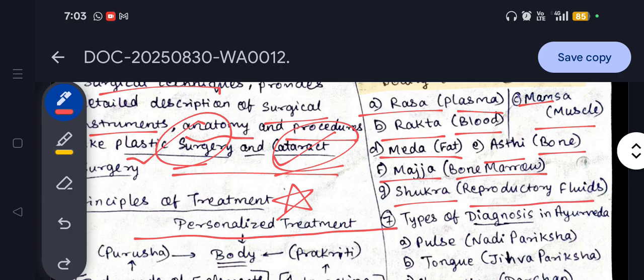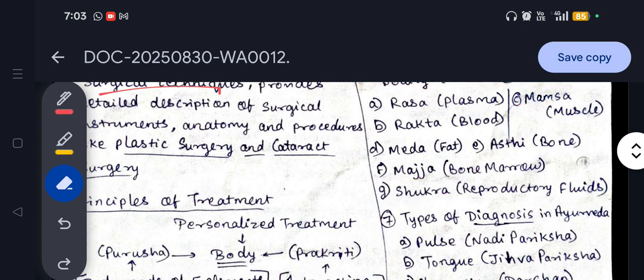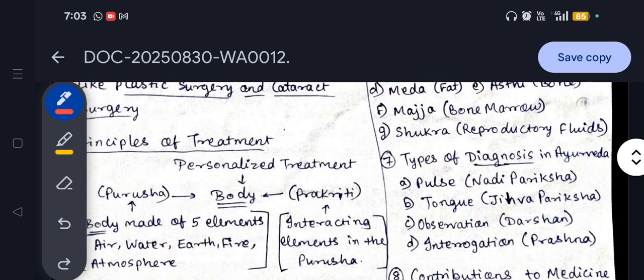So these are the seven results of the food we eat, the digestion process in the body. Now, types of diagnosis under Ayurveda.